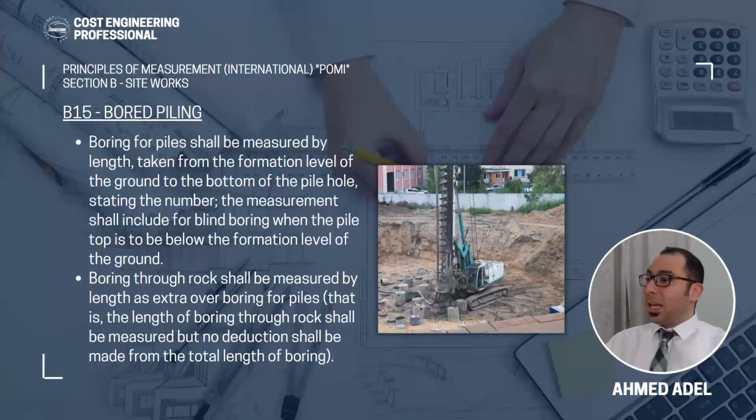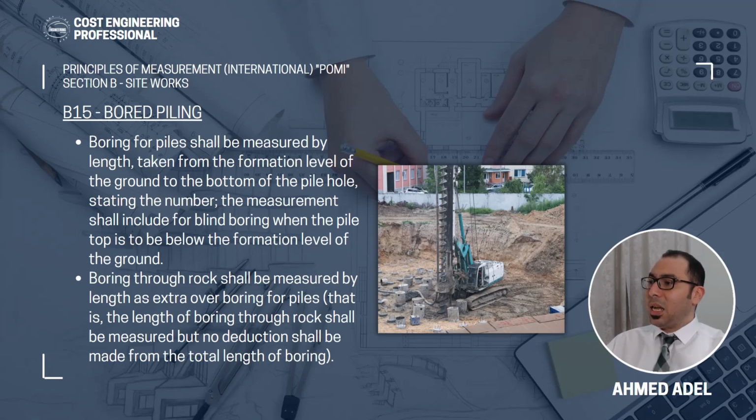All right. Second point, boring through rock shall be measured by length as extra over boring for piles. So again, let's assume that the pile depth is 12 meters, and out of these 12 meters, there are 2 meters that will be excavated in rock. So you have to keep one item for the normal pile, which is 12 meters depth, and another item that is excavation in rock, which is, for example, 2 meters. And you will have to state the number, of course, for both items.